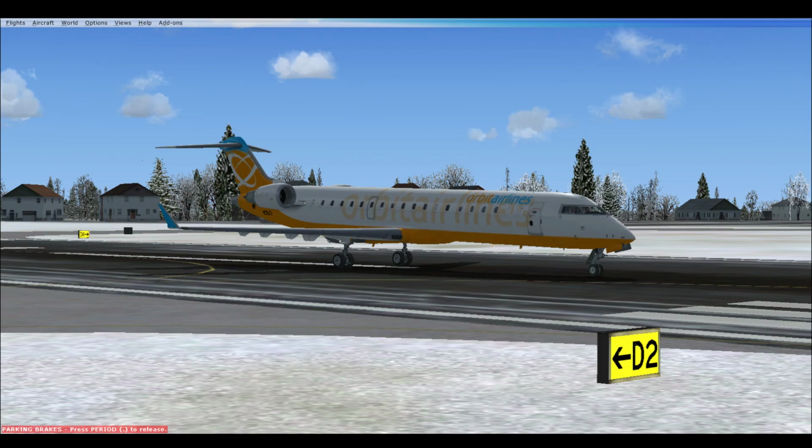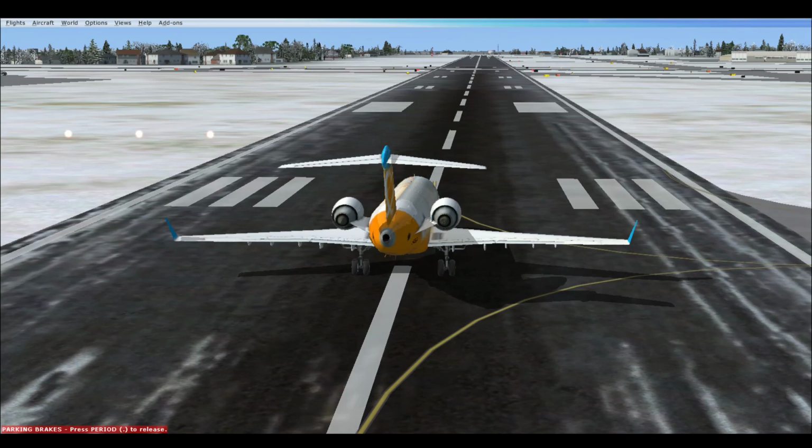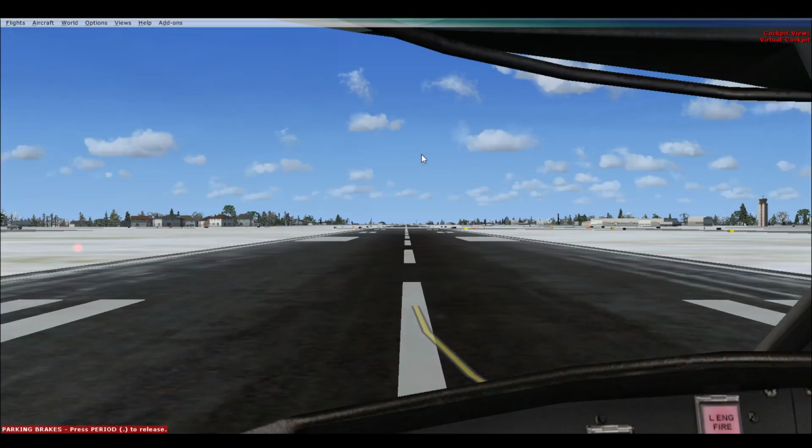Southwest and Allegiant and all those low-cost carriers don't fly them. But if we're talking legacy carriers like United, American, Delta, and Alaska Airlines, all of those fly the CRJ 700. Obviously, they're all outsourced to commuter airlines like GoJet, Envoy, and Horizon, but they're doing business as United Airlines, Delta Airlines, and so on. Anyways, that's a story for another video. We're going to go into cockpit view and get you settled in.